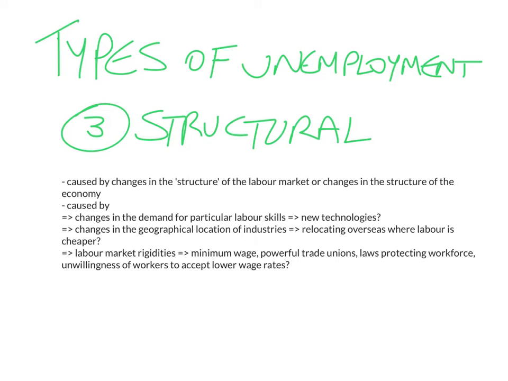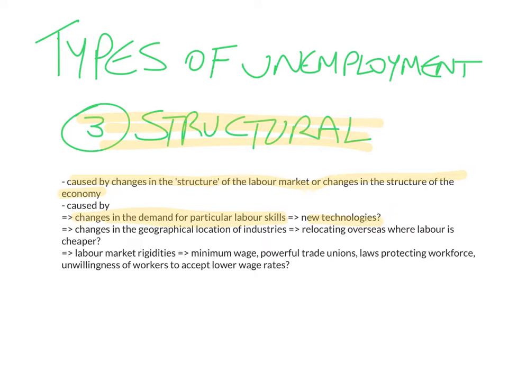The third type of unemployment is structural unemployment. Now, this is caused by changes in the structure. Remember, structural has to do with structure. Changes in the structure of the labor market or changes in the structure of the economy. So it could be caused by, say, for example, changes in the demand for particular labor skills. When new technologies evolve, for example, this is a good example, suddenly some jobs just disappear.